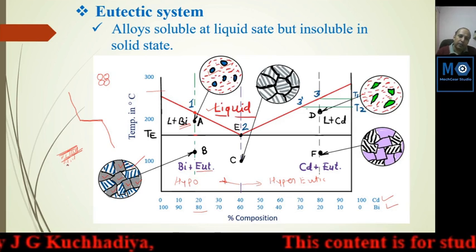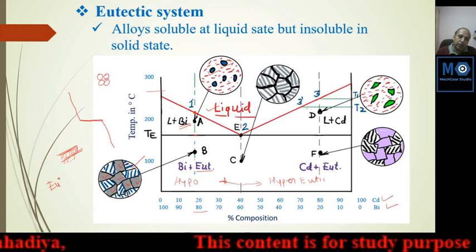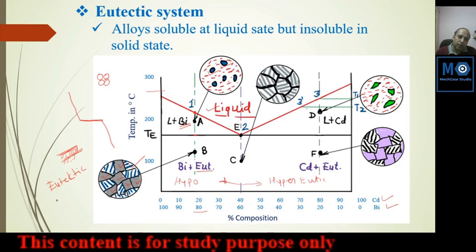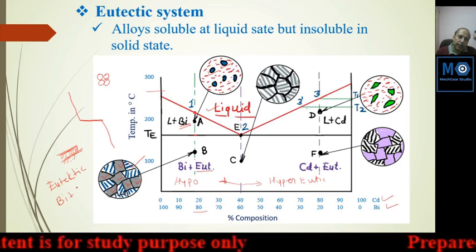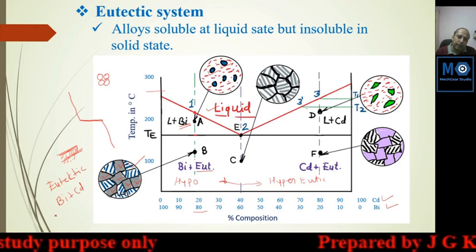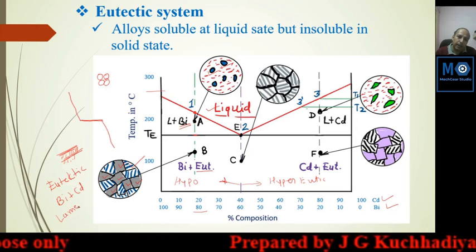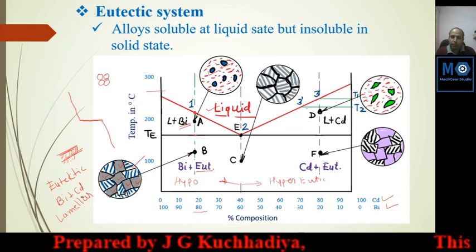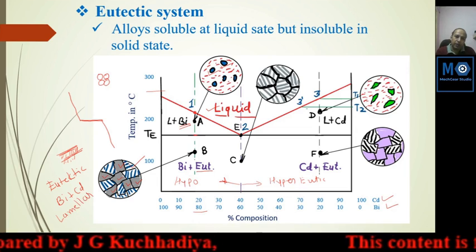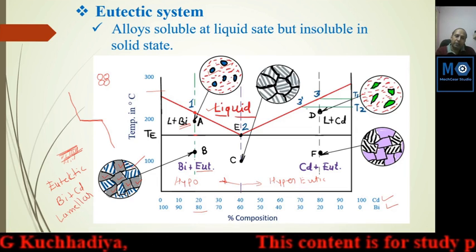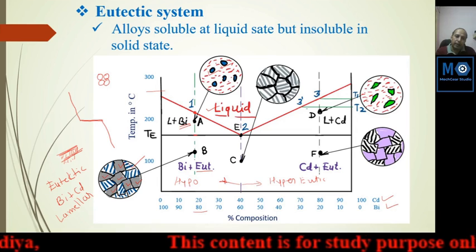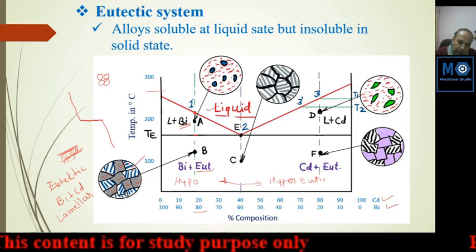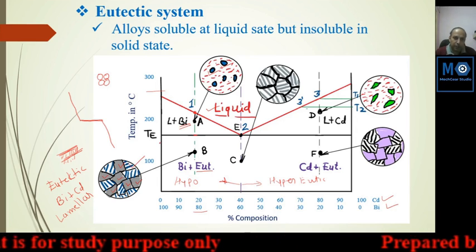Eutectic mixture means a mixture of bismuth and cadmium in lamellar structure. Lamellar means layer by layer. Suppose a number of plates are arranged one by one, and this piling is known as lamellar. So here the blue is one of the metals and the white is the other metal, creating a lamellar structure.